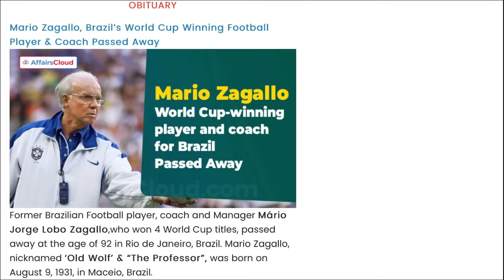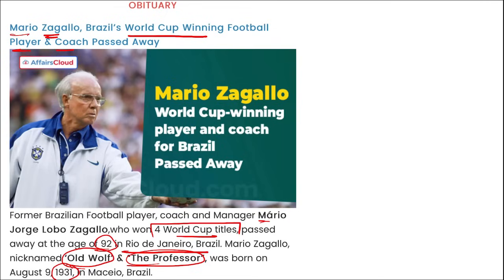Moving on. Next is obituary. As you can see in the picture, Mario Zagallo. He was Brazil's World Cup winning football player and coach who recently passed away. Mario Zagallo, who won 4 World Cup titles, passed away at the age of 92 in Rio de Janeiro, Brazil. He was nicknamed Old Wolf, the Professor. He was born in 1931 in Brazil only, and he recently passed away.